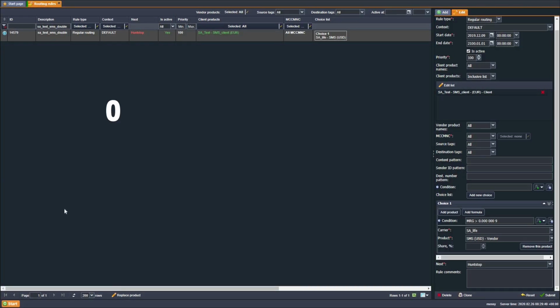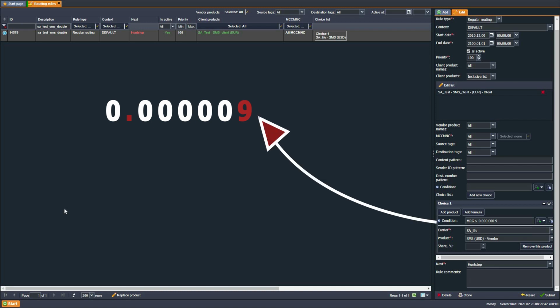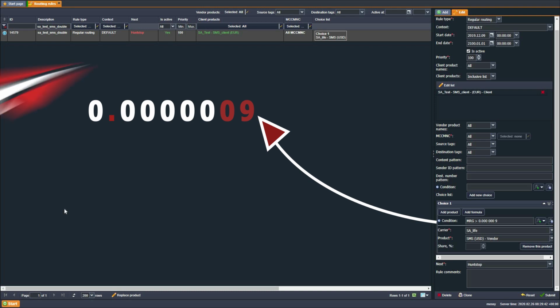The routing module checks the margin values set in routing rule conditions. If the margin value is less than you can see on the screen, it is replaced by 0. Now the threshold is changed to the following value to eliminate cases of negative margin caused by currency exchange.